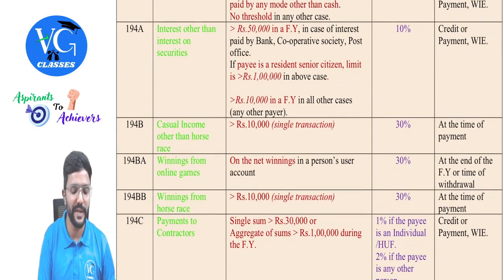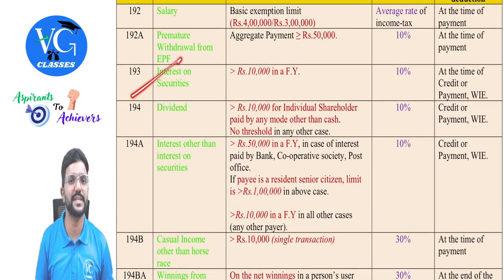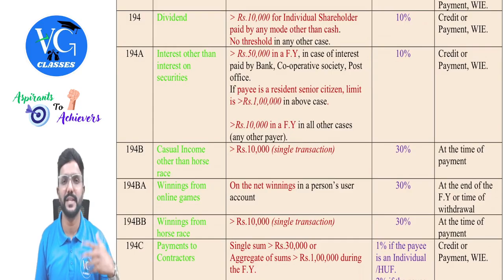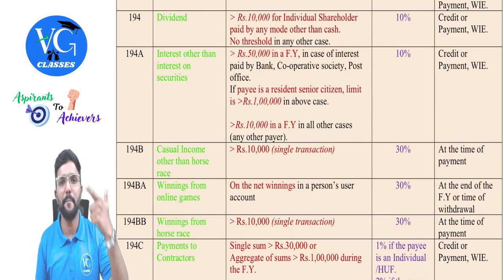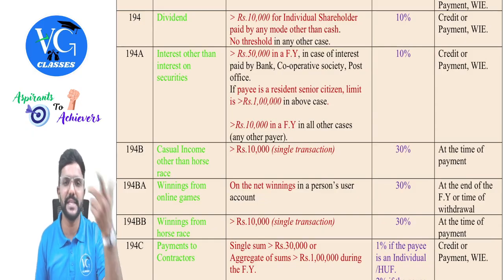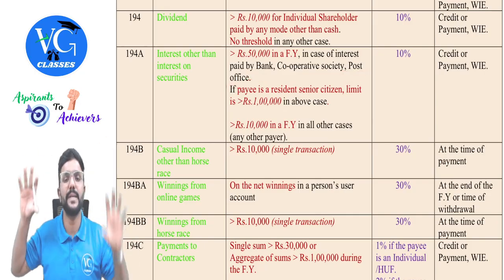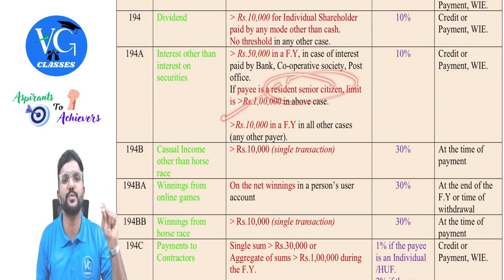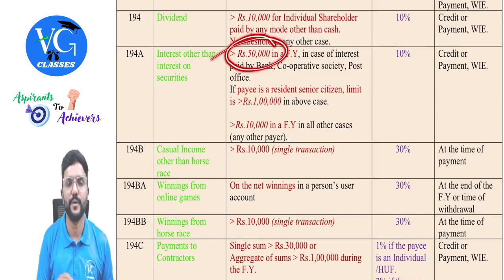Okay. Then 194A, interest other than interest on securities. Interest on securities is already covered under section 193. Interest other than interest on securities, like interest on deposits, loan, capital, like that, guys. First, we need to see who is the payer. If the payer is a bank, cooperative bank, or cooperative society engaged in banking business, or post office, check who is the payee. If the payee is a resident senior citizen, then the threshold limit is 1 lakh, guys. If it is any other person, then it is 50,000.